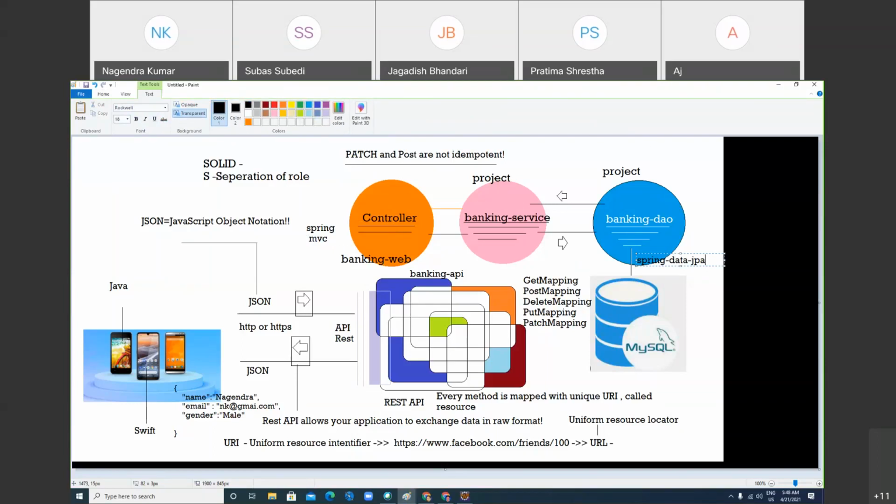JPA gives us the CRUD operations for free. Spring Data gives you that, right? That's fine. But what JPA is, why are you using it? You can directly write Spring Data, Hibernate. I think JPA usually deals with the database. That's all I know. But JPA's main purpose is, that's why I say you don't know.